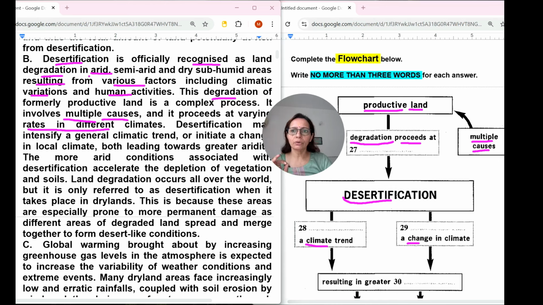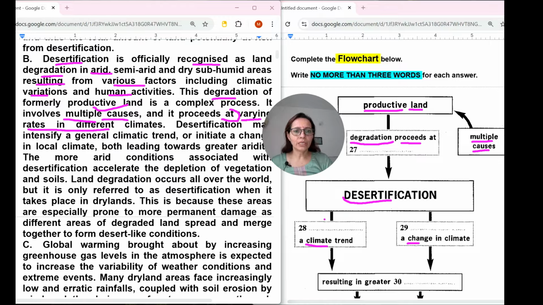So they have started talking about land here, and multiple causes we have also got here. Degradation proceeds at means starts; it proceeds at varying rates in different climates. So proceeds at is also there. The words before blanks are really important to get the correct answer. So here varying rates we can write in 27th number: degradation proceeds at varying rates. Of course we can write 3 words. Not only one word; we can write 1 word, 2 words and 3 words.